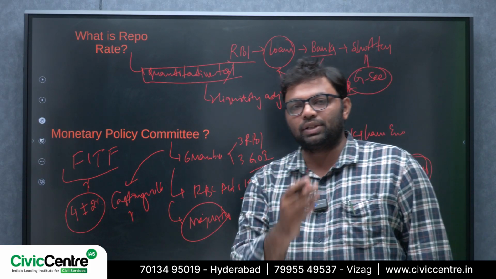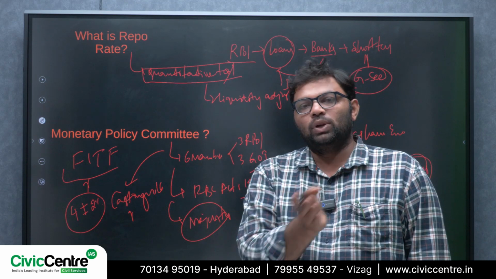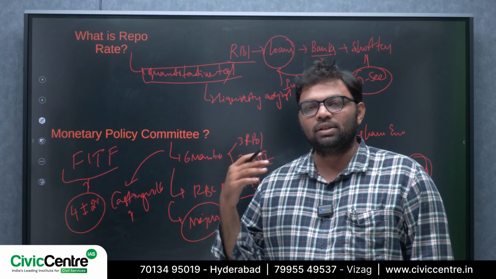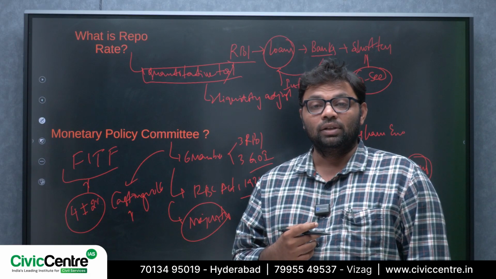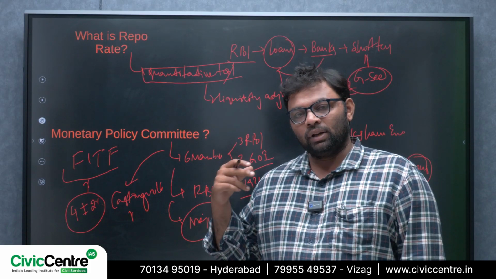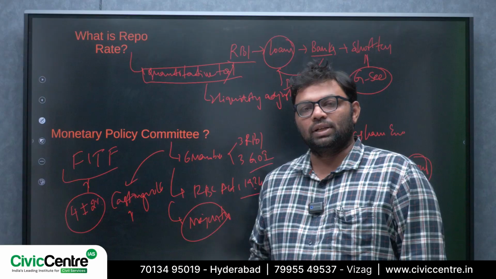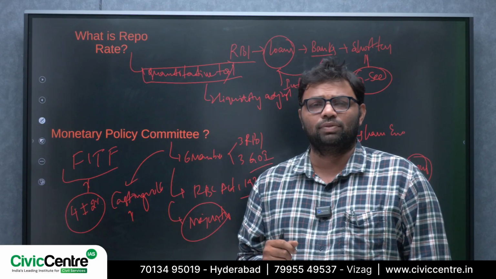Nothing but your inflation should be between 2 to 6%. If it was below 2% or above 6% in any case, then obviously you need to explain to the government of India what was the reason behind your high inflation rates, or let's suppose low inflation rates. High inflation and low inflation, both are very dangerous for the economy.